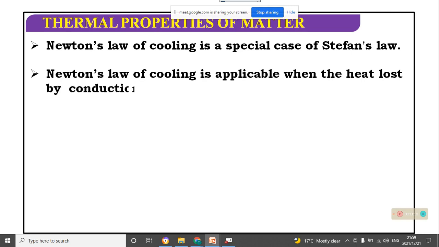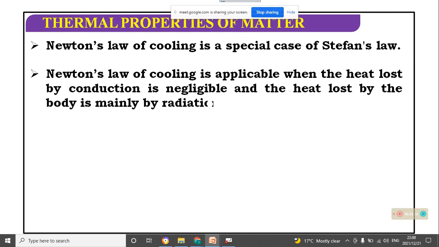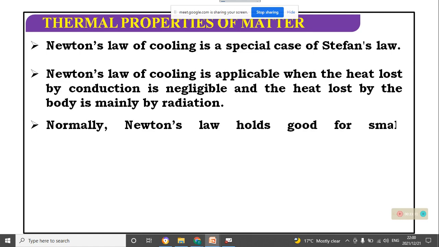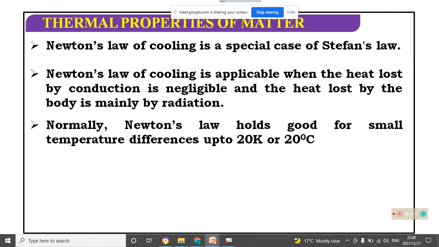Newton's cooling law is a special case of Stefan's law. Newton's law of cooling is applicable when the heat loss by conduction is negligible and the heat loss by the body is mainly by radiation. Normally, Newton's law holds good for a small temperature difference, up to 20 K or 20 degrees C. Up to this, Newton's cooling law holds good for the temperature difference.